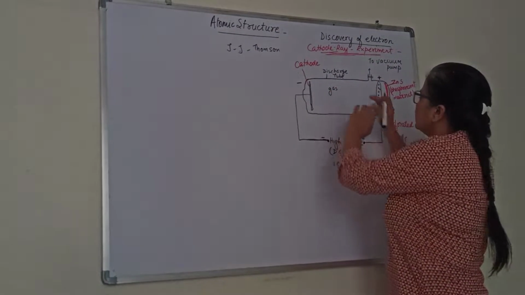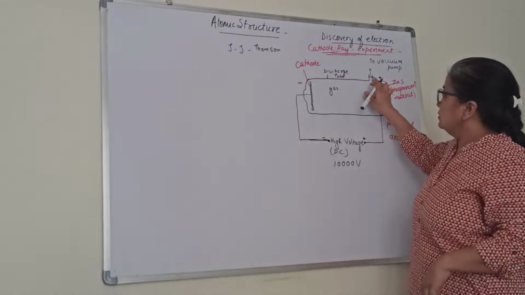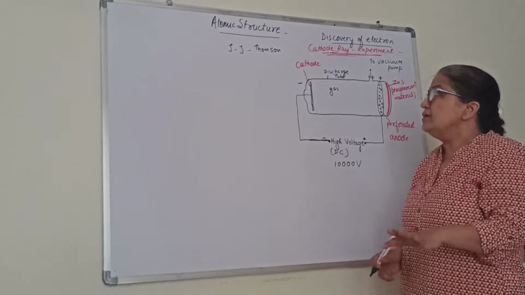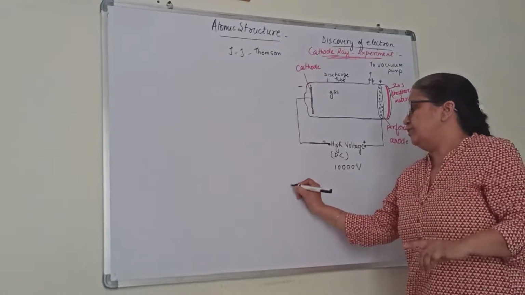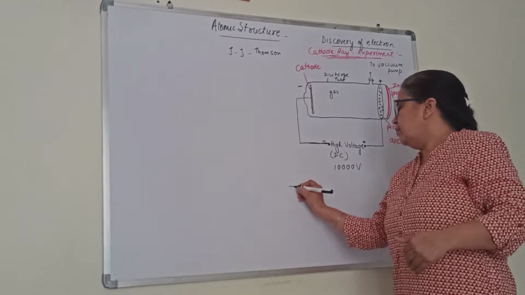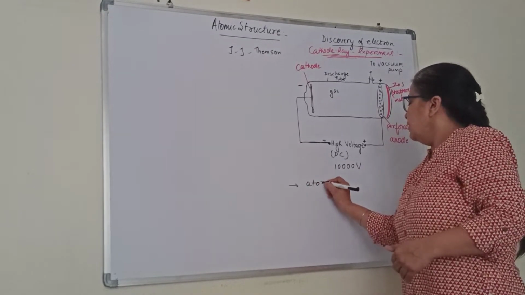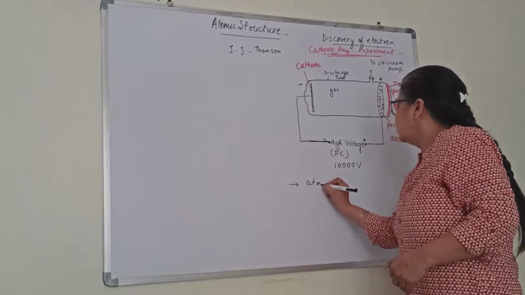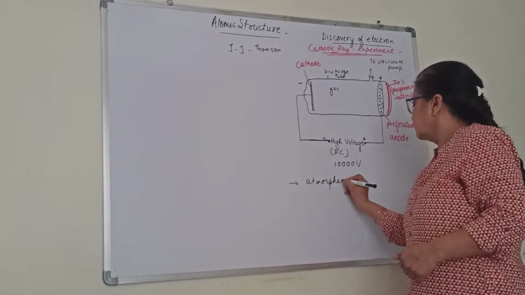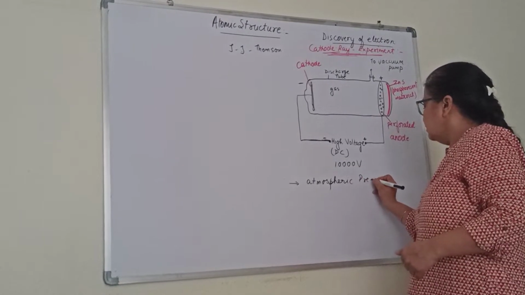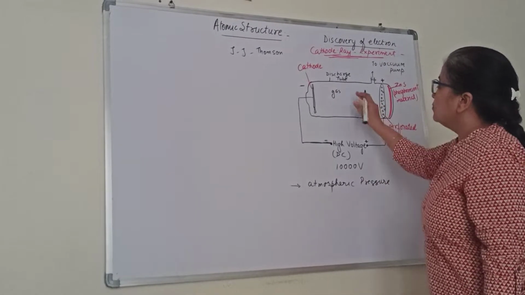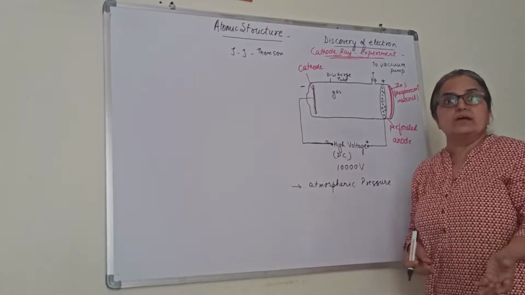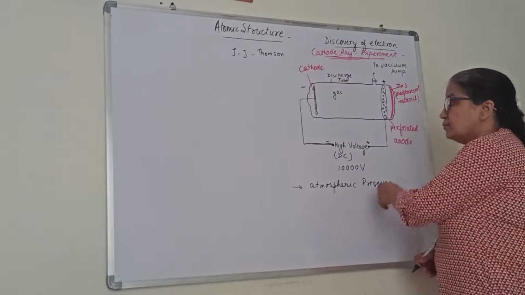Suppose the gas is taken here, and there is a stopcock which can be connected to a vacuum pump. But initially he started with atmospheric pressure. So he performed 3 different experiments. One, he performed at atmospheric pressure. At atmospheric pressure, that is 1 atmosphere, he observed that nothing was happening. No electric current passes through it, because gas is not a good conductor of electricity. So nothing happened at atmospheric pressure.